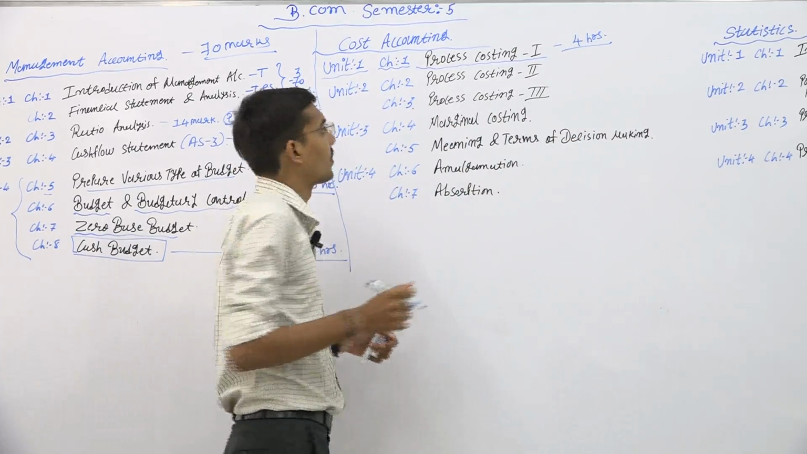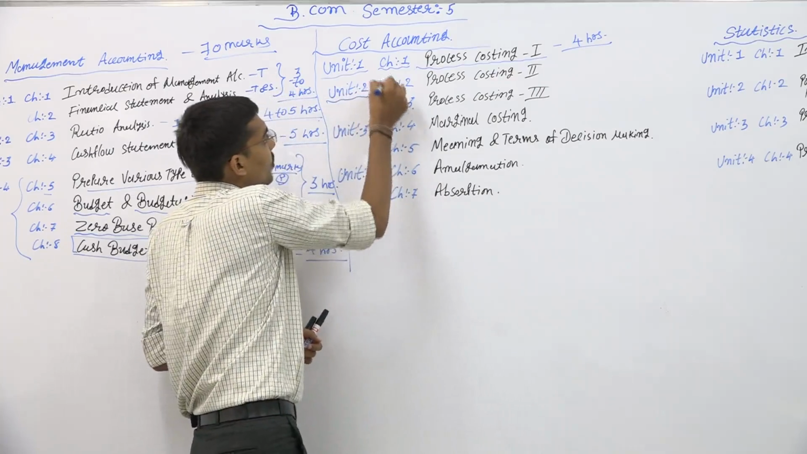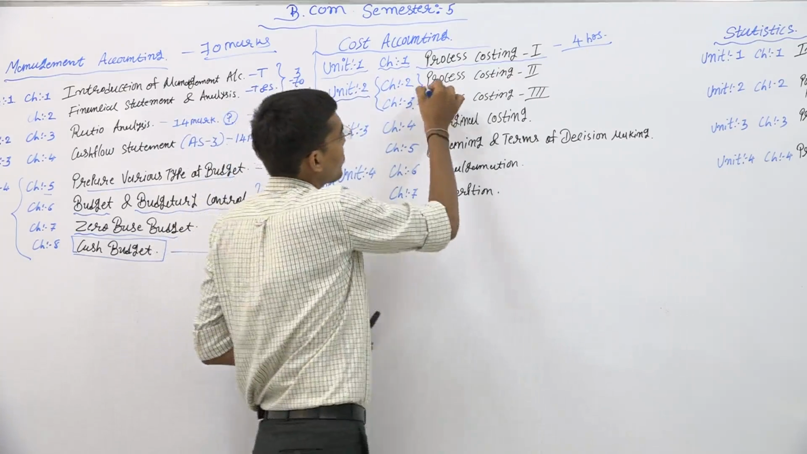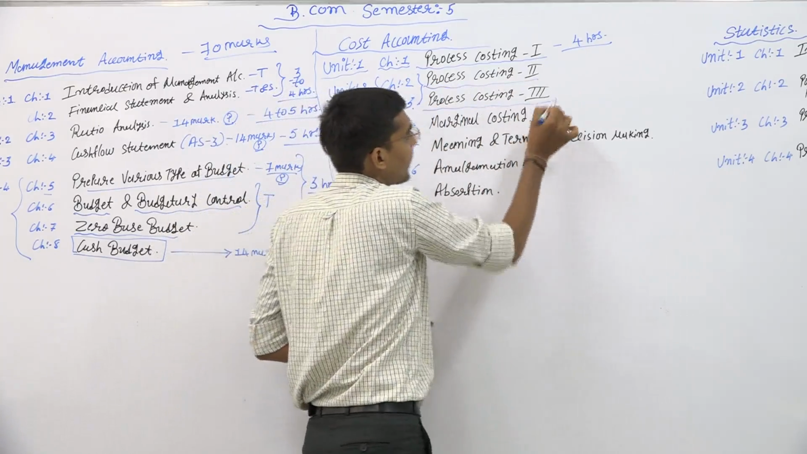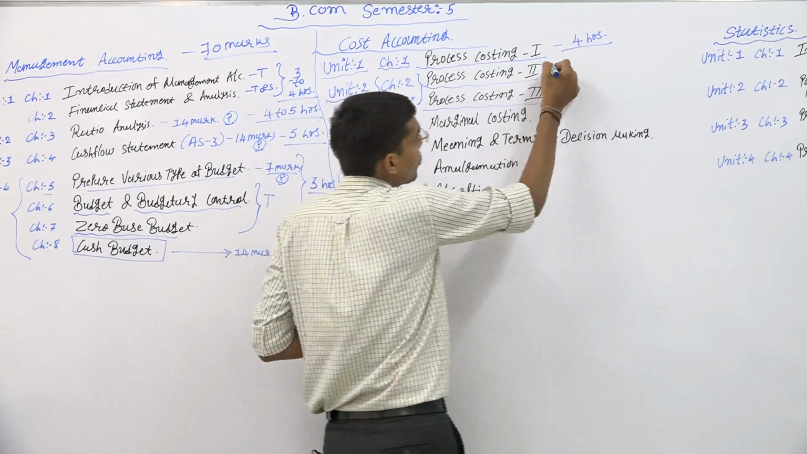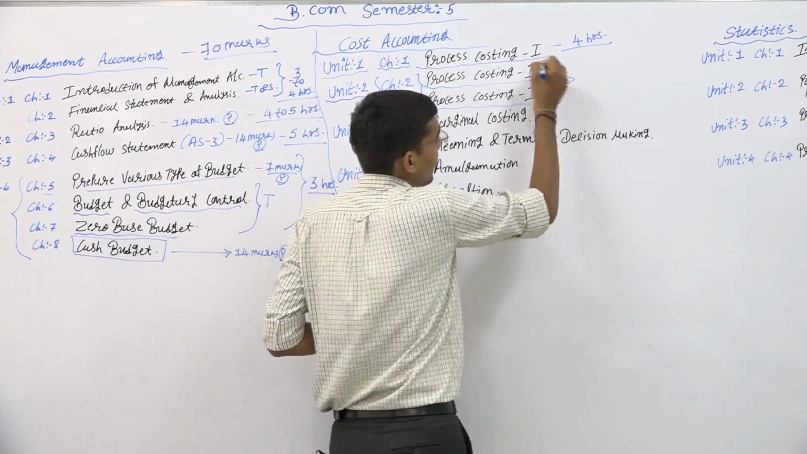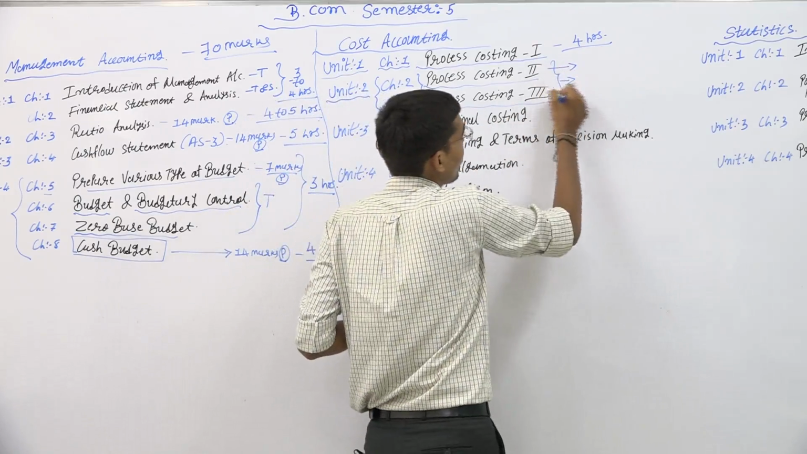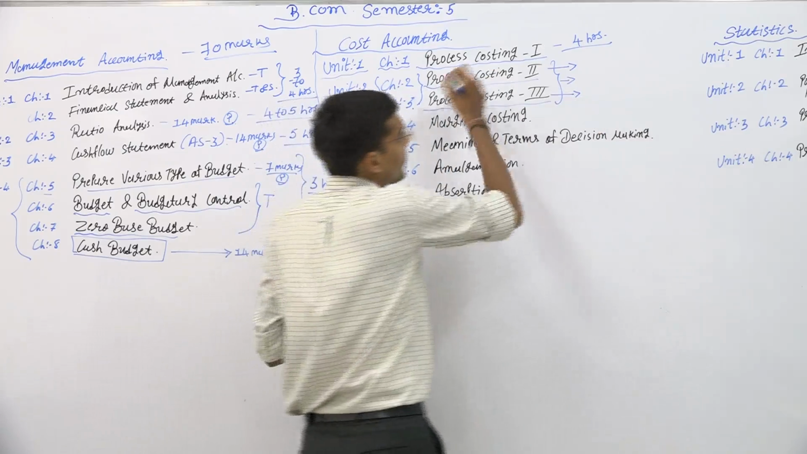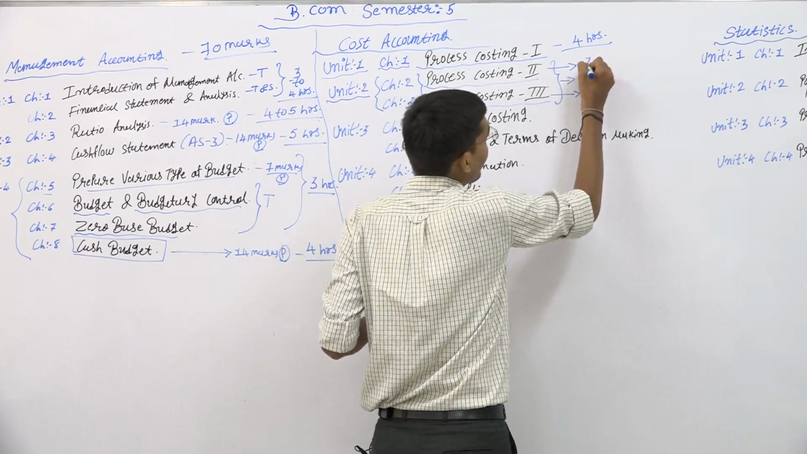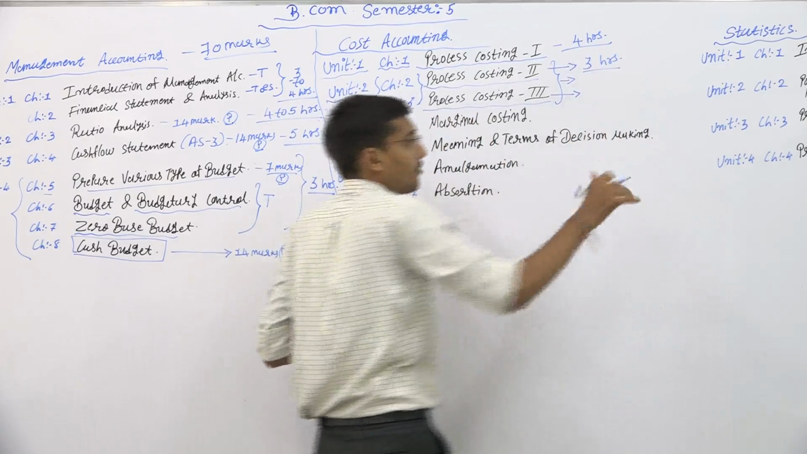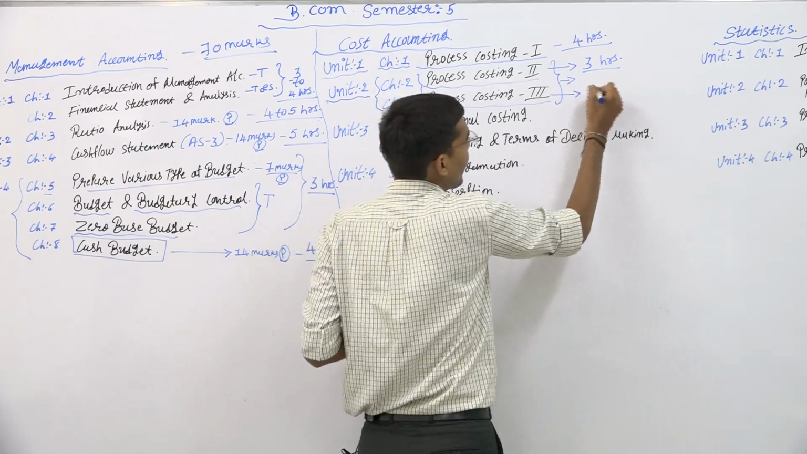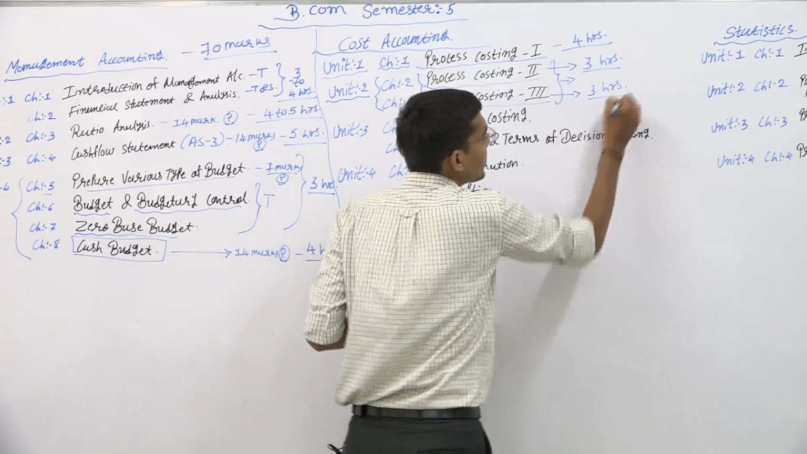Another unit, number 2, chapter number 2 and chapter number 3, that is process costing 2 and process costing 3. If you study these 2 chapters separately, process costing 2 may take maximum 3 hours, and process costing 3 will also take maximum 3 hours.